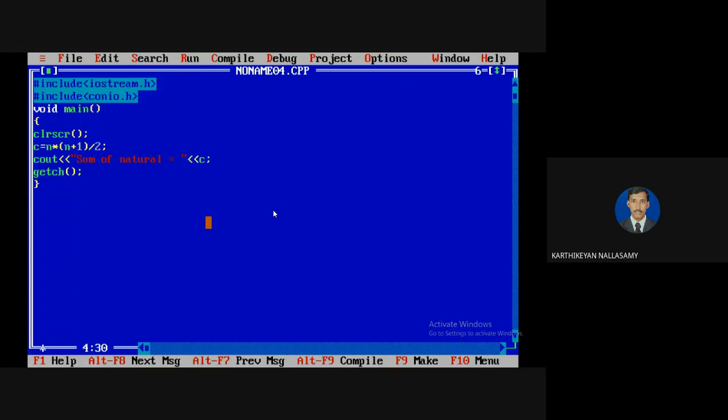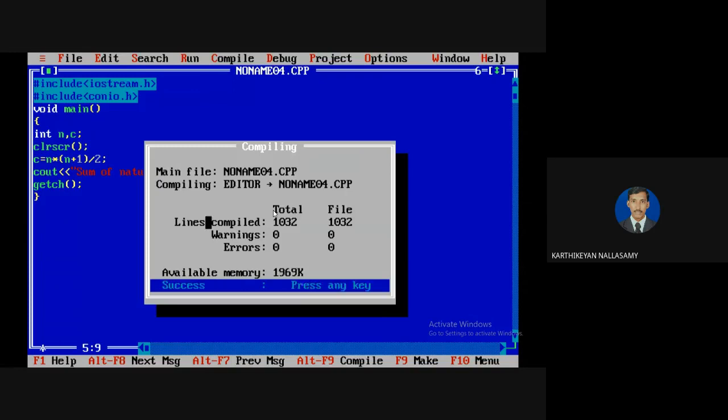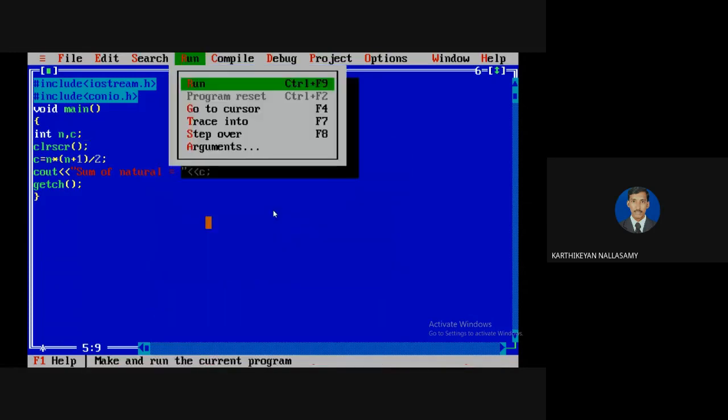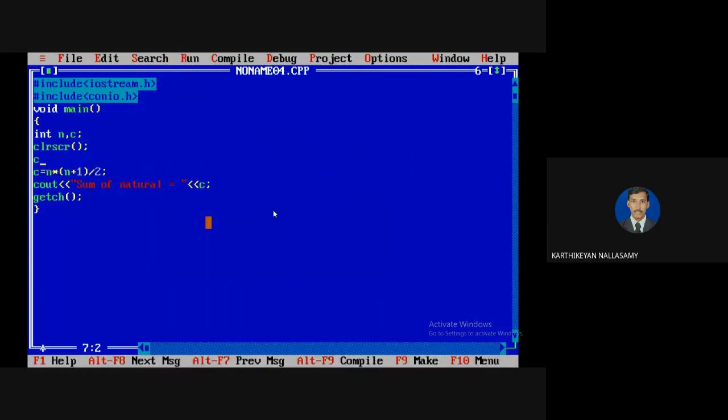So for example, I'm just going to define n and compile. Errors. I'm going to run this. Sorry, I didn't assign the value for n, because if you want to write any program, first comes input, then followed by the logic, and output is very important. So for this problem, there is only one input. So input is over. Then this is the logical part, and this is the output part.